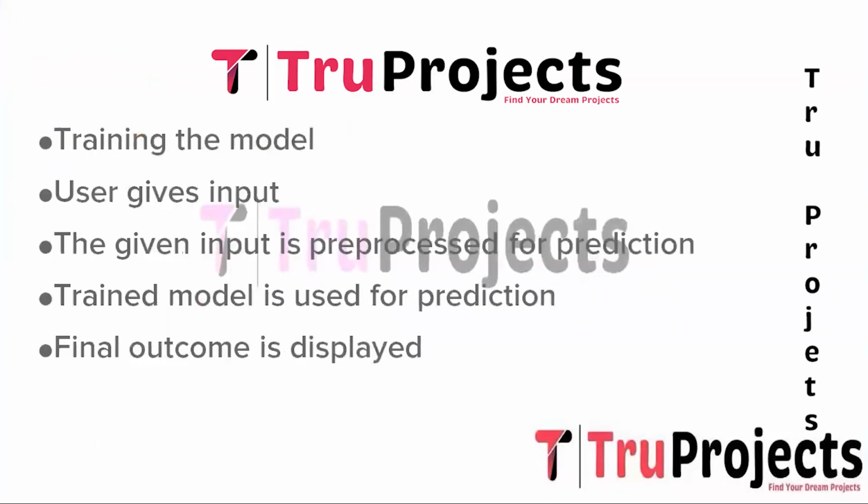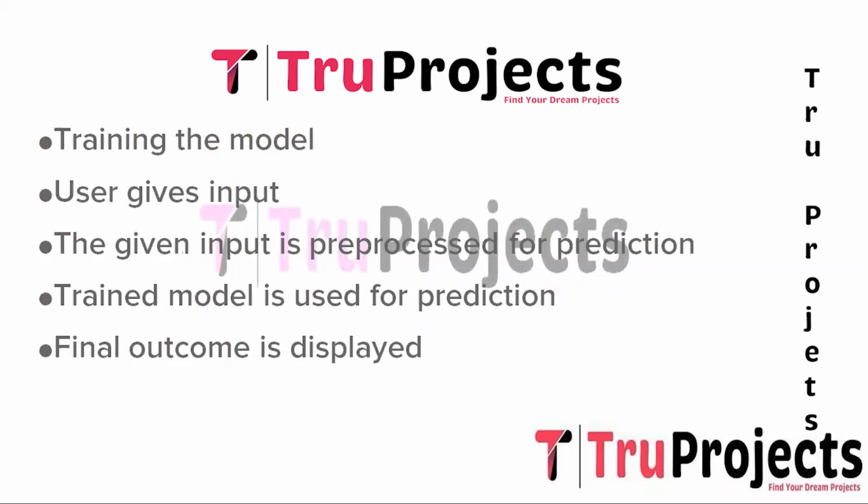And the next step is training the model. In this step, the models built in the previous step are trained using the training dataset. During the training process, the model learns the patterns and relationships between the input features and the target variable, which is the ASD diagnosis in this project.